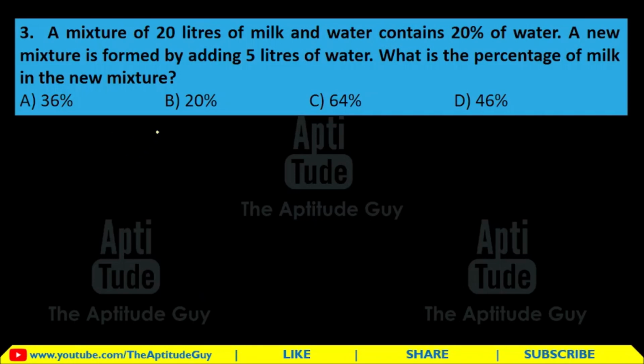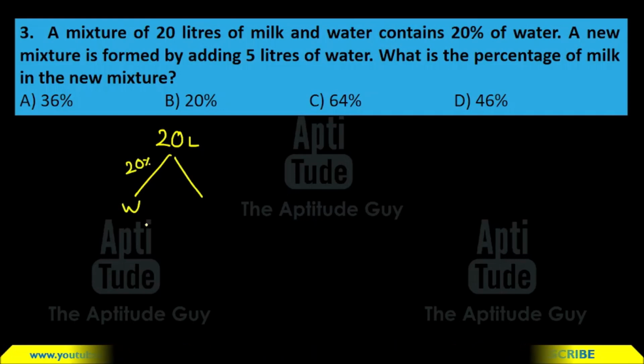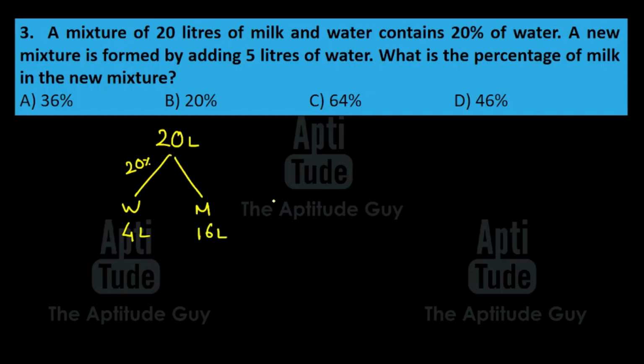Alright, let's do it. A mixture of 20 liters of milk and water contains 20% water. Alright, so we have 20 liters mixture and it has 20% water. 20% of 20 is how much? 20% of 20 is of course 4 liters. So how much milk is remaining from here? 20 minus 4, that is equal to 16 liters.